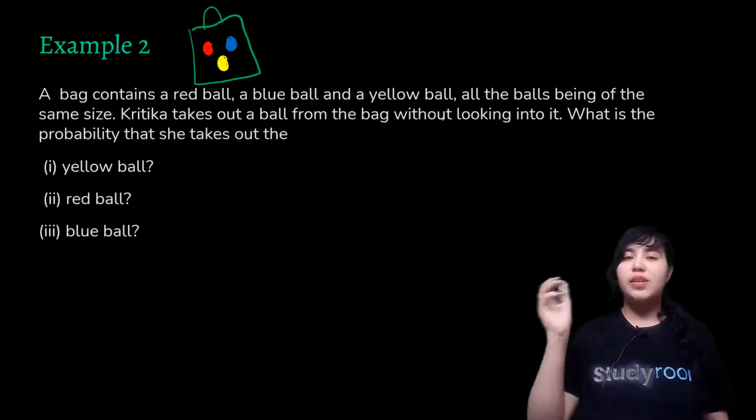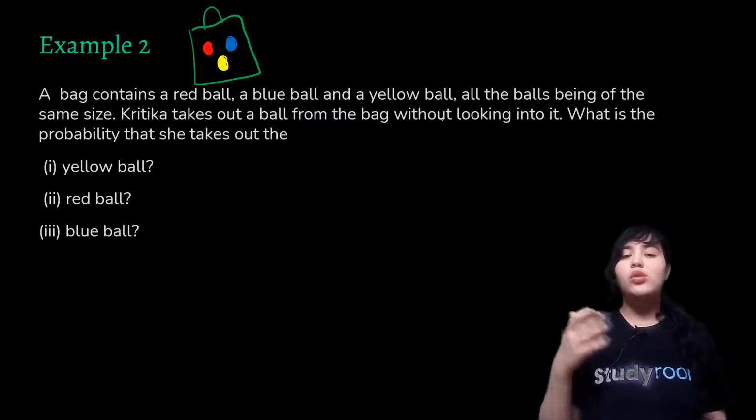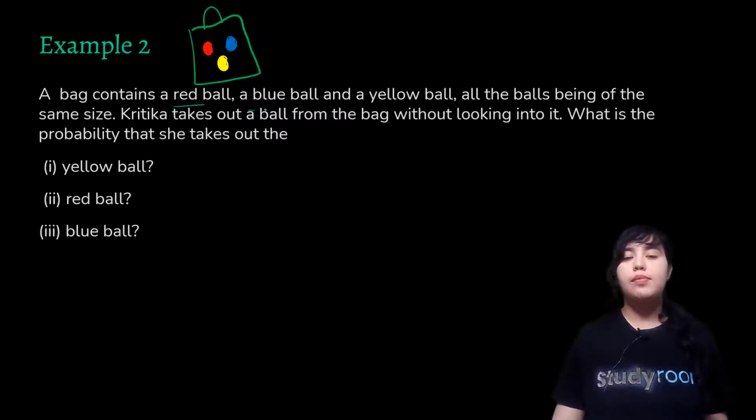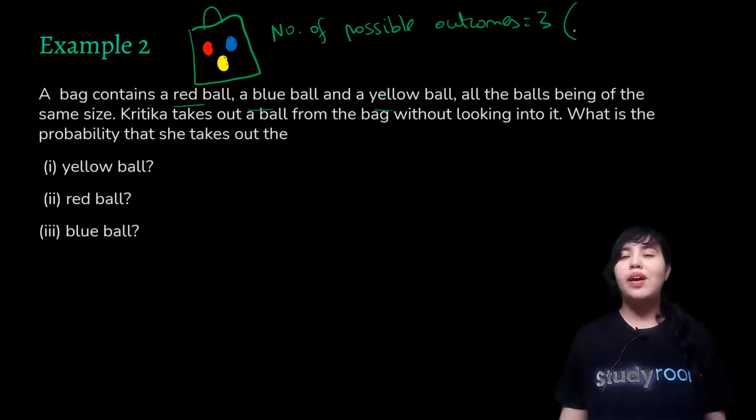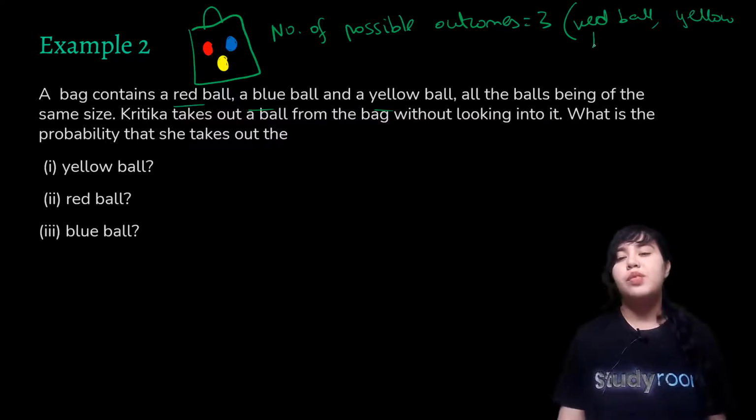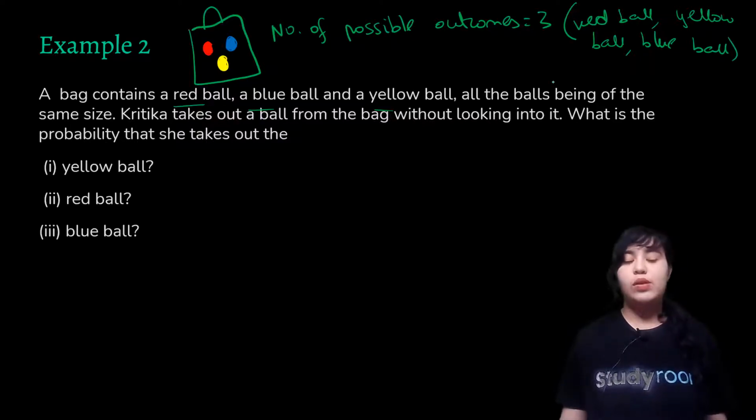If she does not look into the bag, that means there are equal chances of getting any of these outcomes: red, blue or yellow ball. So what is the probability that she gets a yellow ball or red ball or a blue ball? For that, let's first of all see the number of possible outcomes. The number of possible outcomes would be 3. How would they be 3? Just think a bit about it. There are 3 possibilities. You can get a red ball, or a yellow ball, or a blue ball.